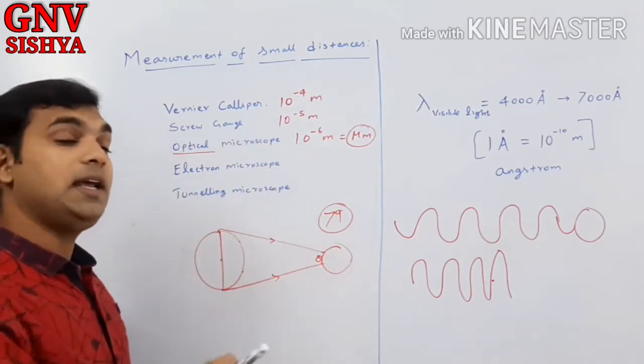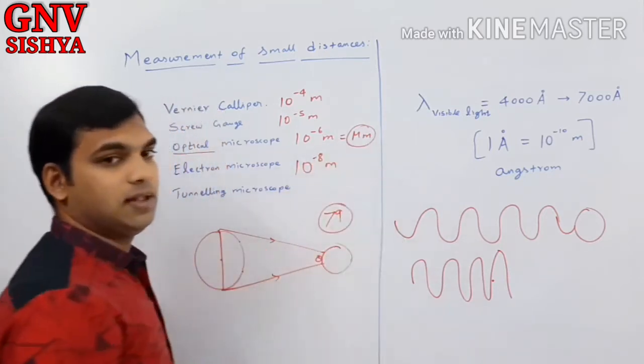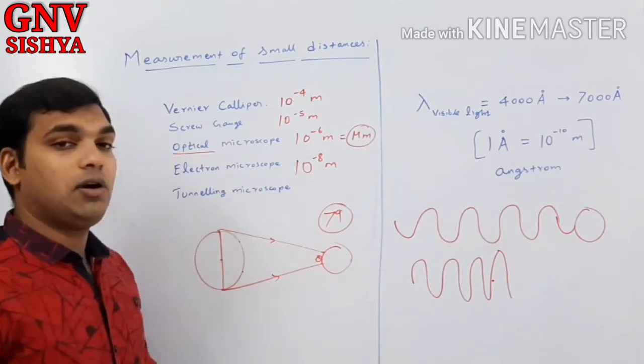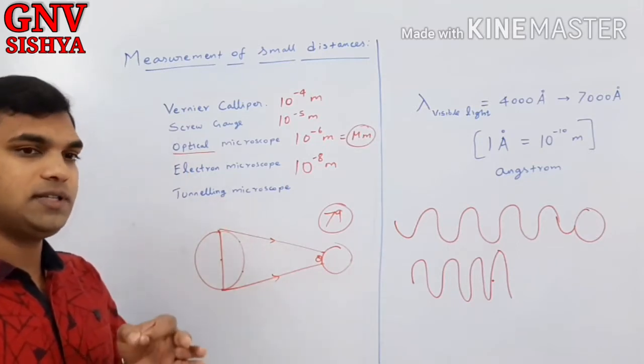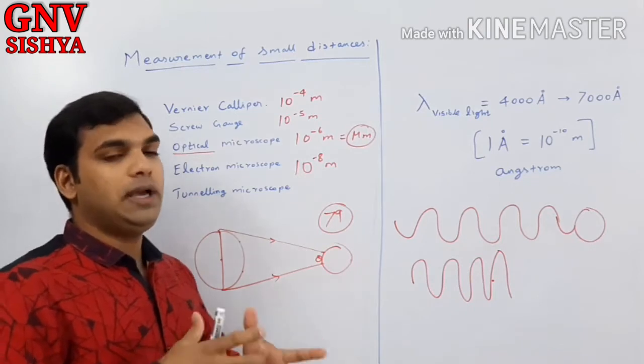Okay, so what if the particles are 10 power minus 8 meters or smaller than that? You use electron microscopes, which use electron beams. Electrons can also act like waves. You will study that in higher classes. Electrons are particles, but they can also act like waves. This is called the dual nature of matter.